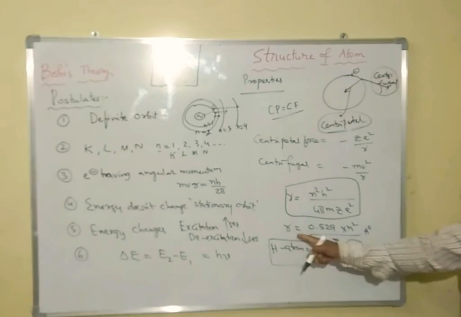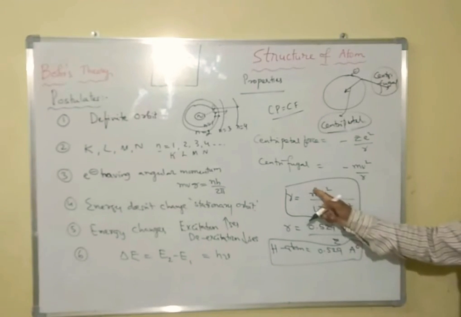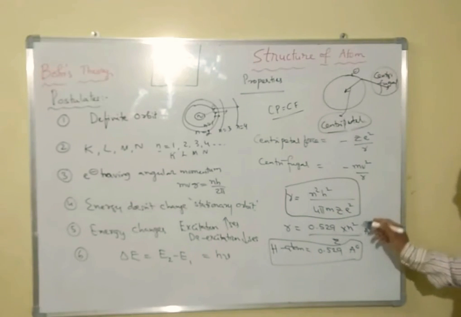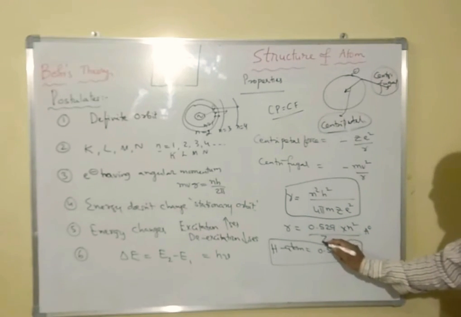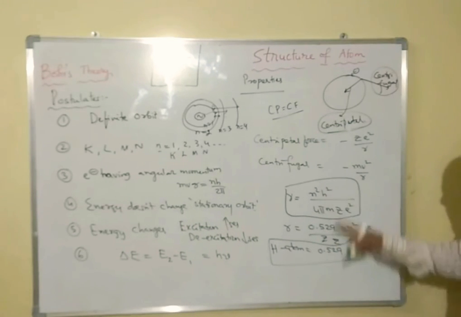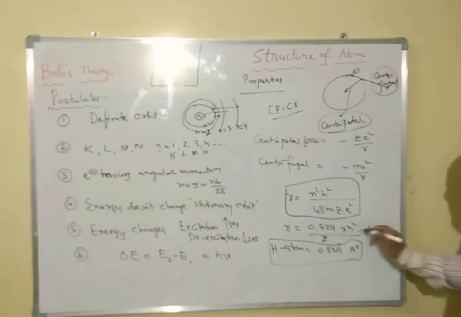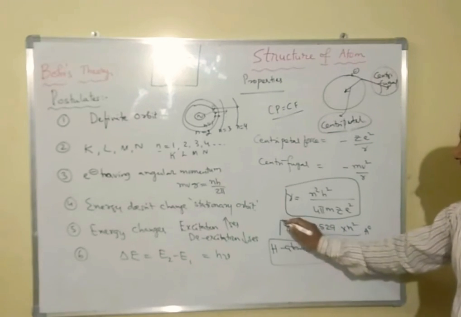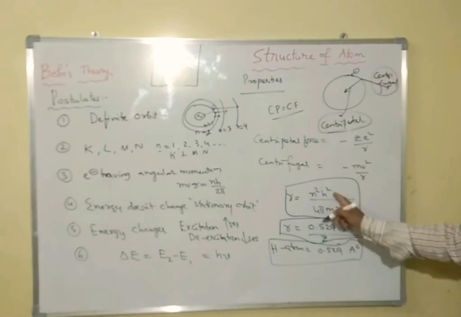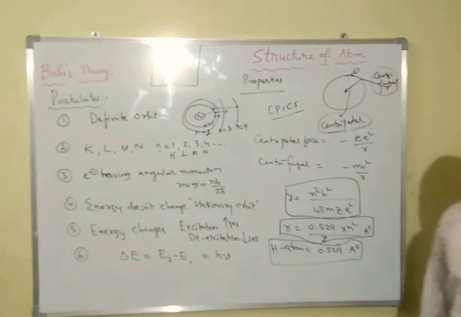Then upon substitution of the values of n, h, which is Planck's constant, m, and Z, all these values, we get the value as 0.529 into n square by Z angstroms. This is the value of r upon substituting all the values of h square, 4 pi square, m and e square.